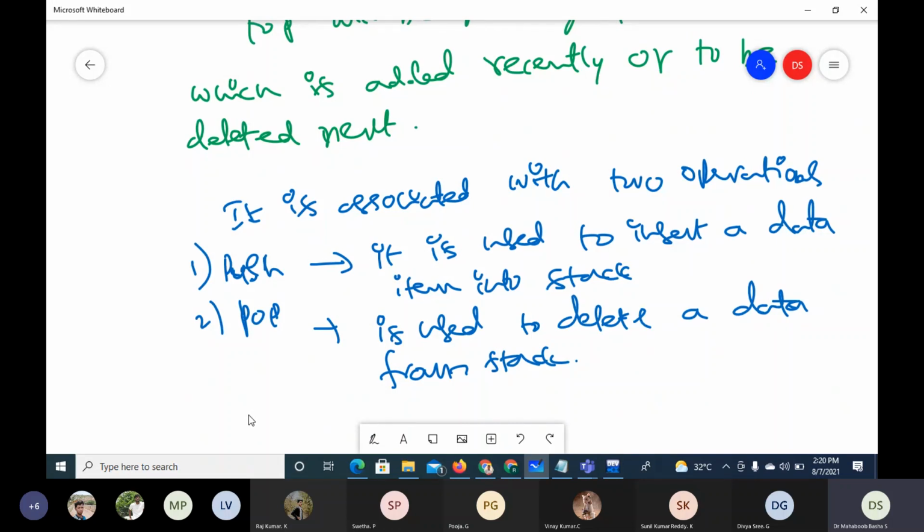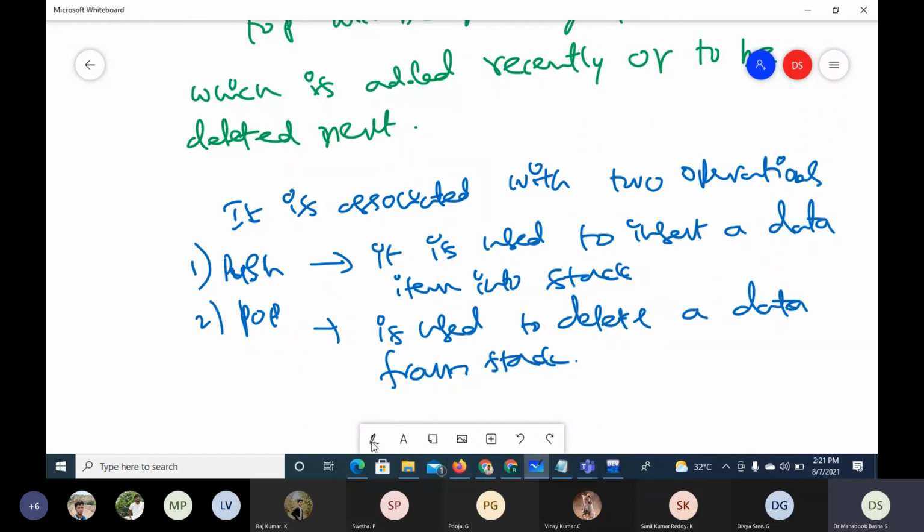Like when you take an operating system, it heavily uses the stack in the background. Whenever you call a function, the stack is very heavily used. When you call a function, it is used for storing the local variables, return address, and parameters. There is so much happening in the background with the help of the stack data structure. So these are the two operations that are required for the stack.